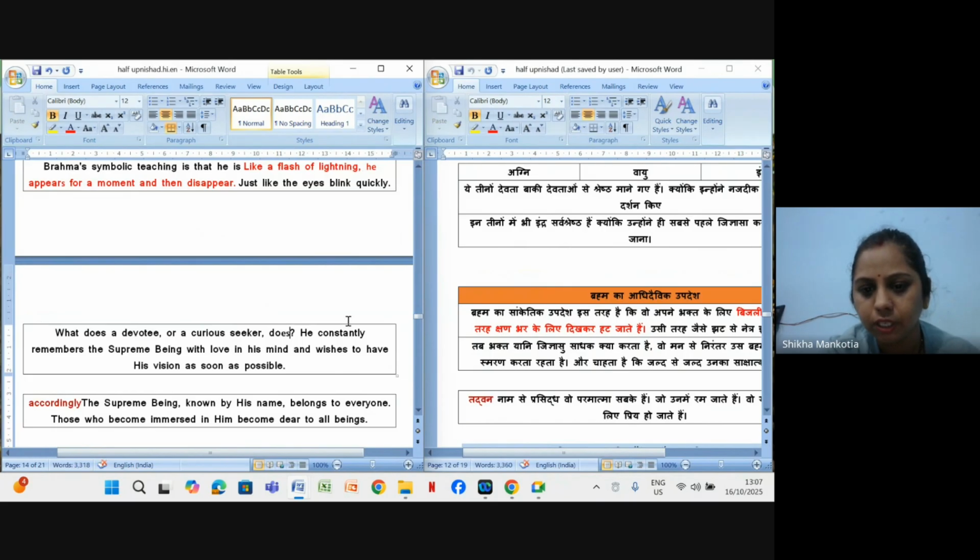Just as after the darshan of Lord Krishna in his Virat Rup during the Mahabharata, when Lord Krishna preached the Gita, Arjun said, I want your darshan again. Accordingly, the Supreme Being known by his name belongs to everyone. Those who become immersed in him become dear to all beings.